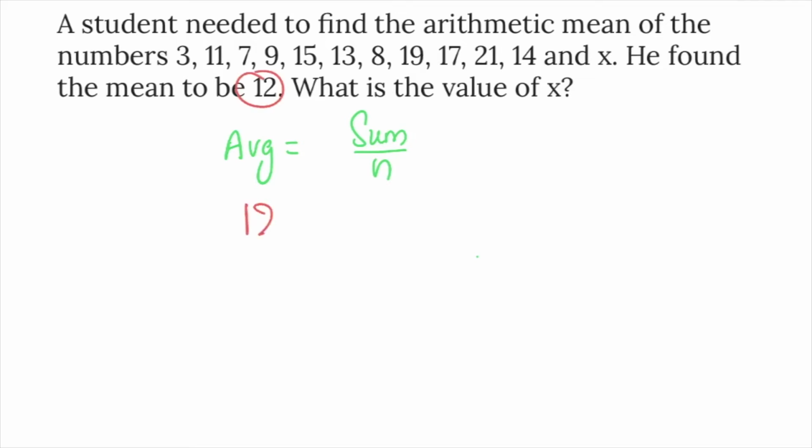Arithmetic mean 12 is equal to sum by number.